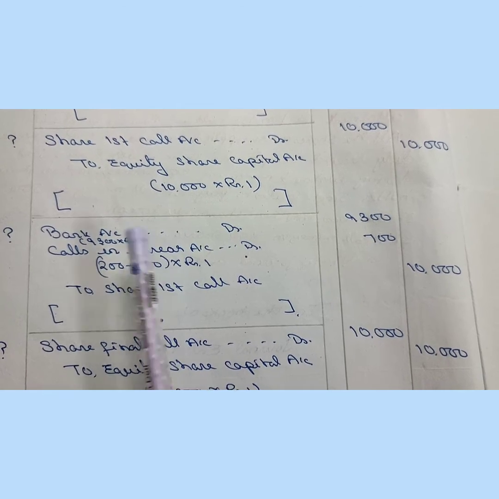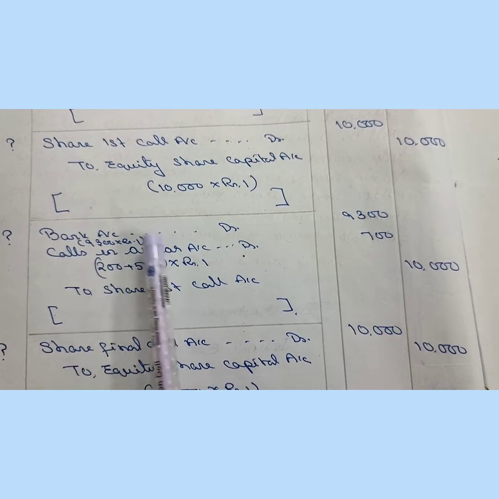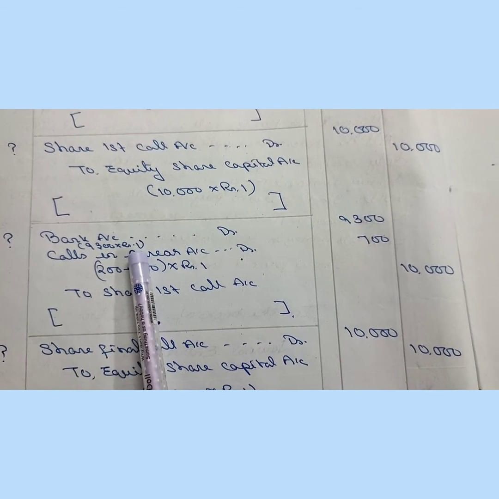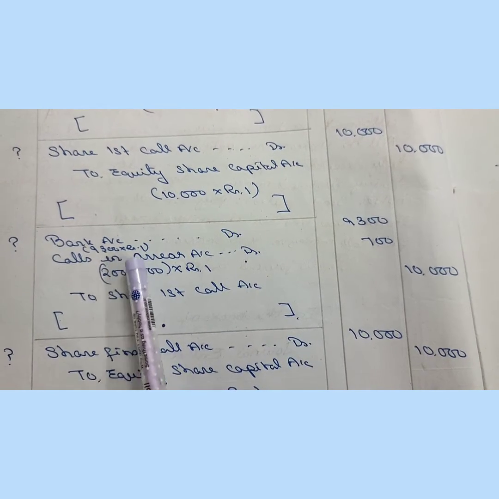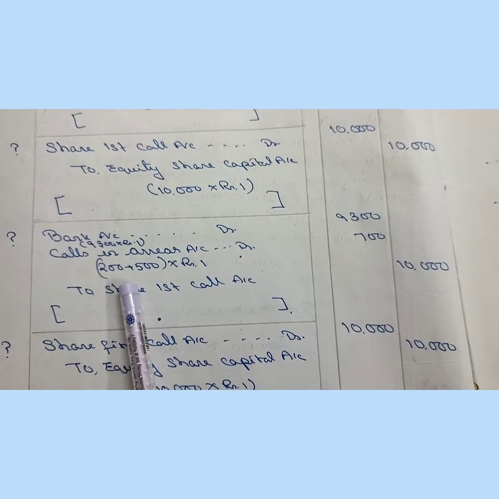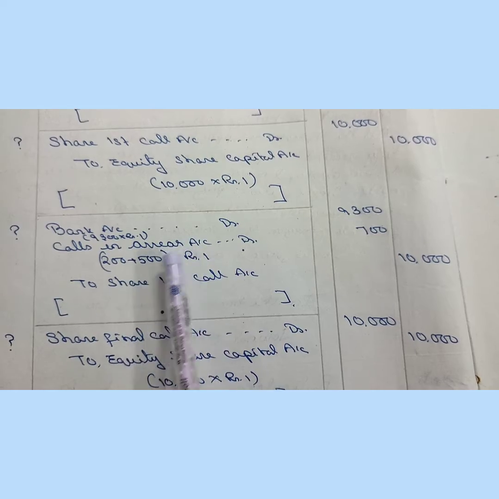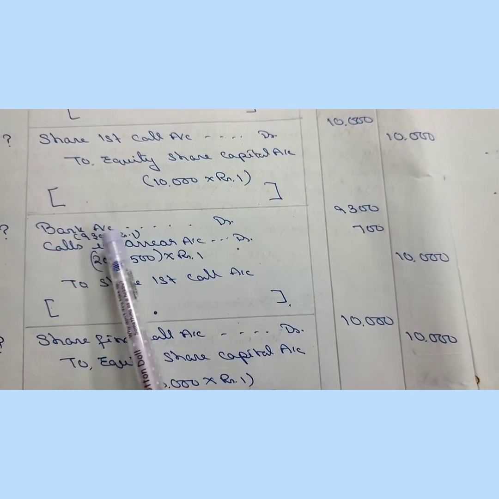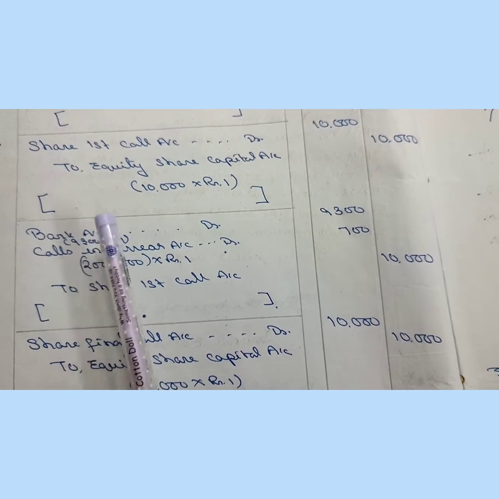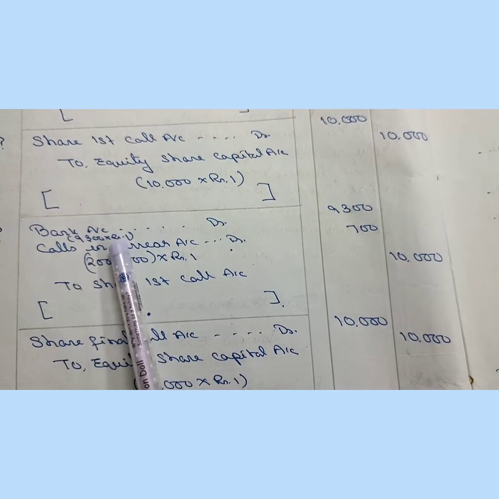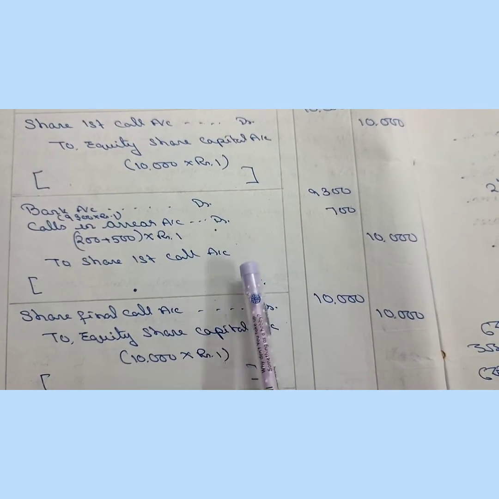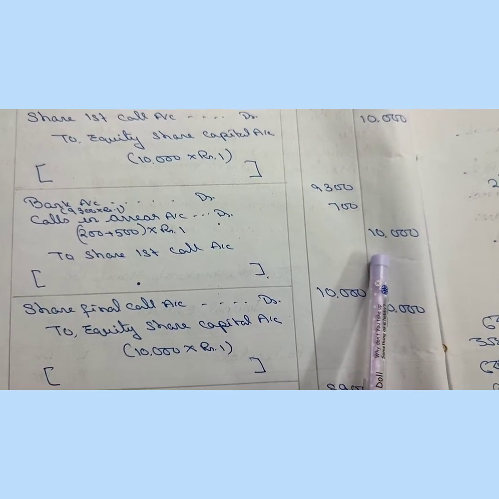Another shareholder, Singh, has not paid the first call money for 500 shares. So 500 and 200, 700 shares are due for first call. So this will go to calls in arrear 700, and for bank only amount for 9,300 shares was received. So 9,300 into 1, and to share first call account it comes to 10,000.